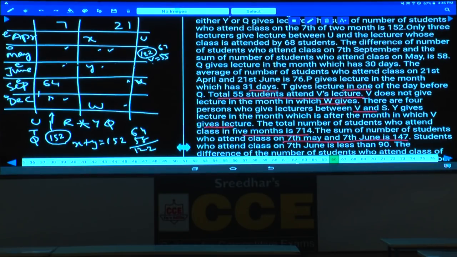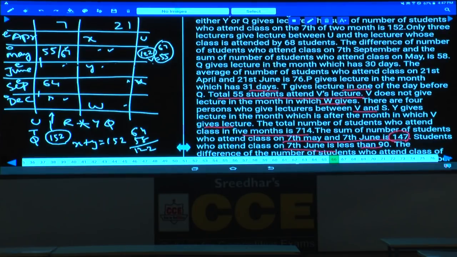Either 55 or 67, and the students who attend class on 7th June is lesser than 90. Now the sum of these two must be 147. If the sum of these two is 147, this value can be either 55 or 67. Are you following this one or not? Because one of the values must be either 55 or 67.